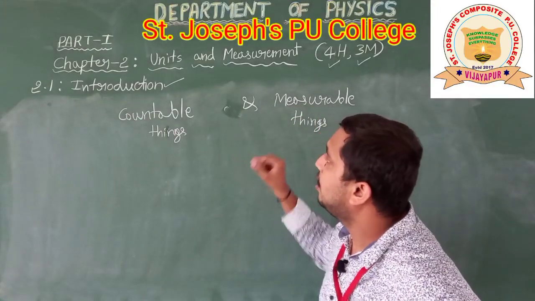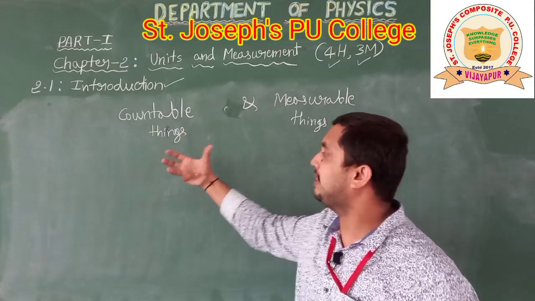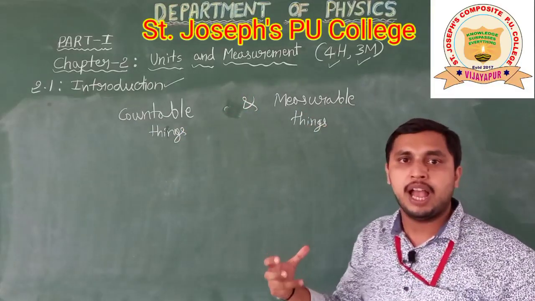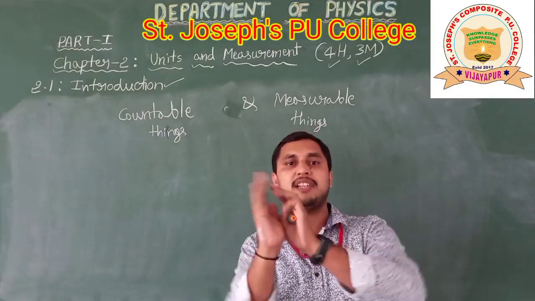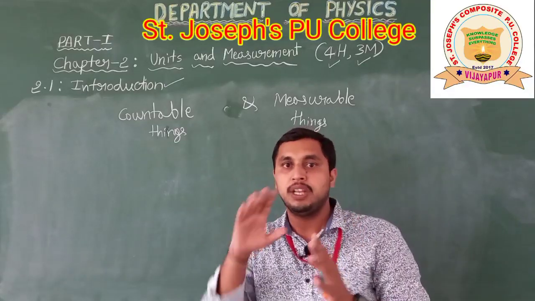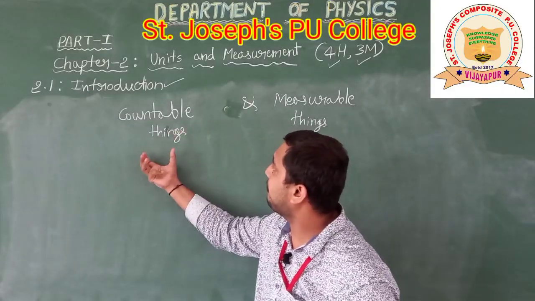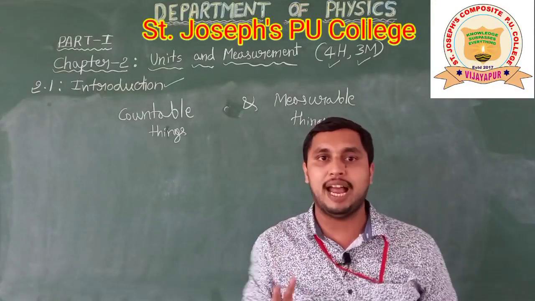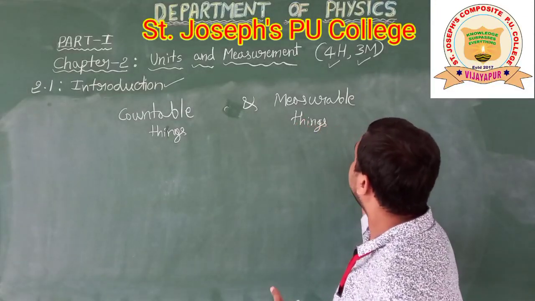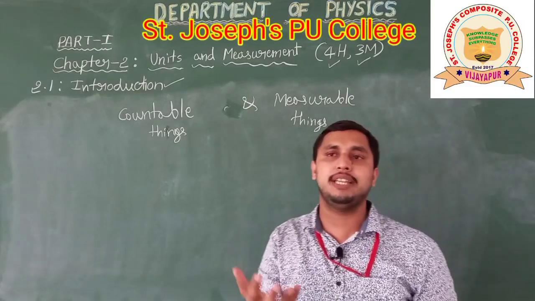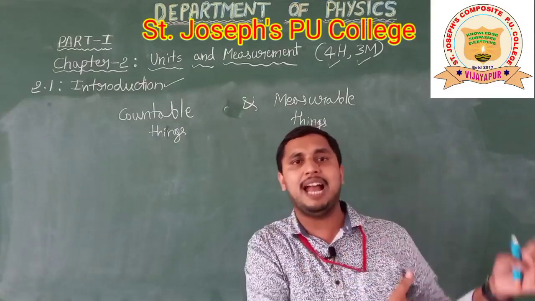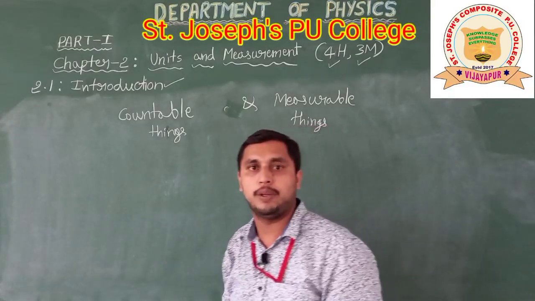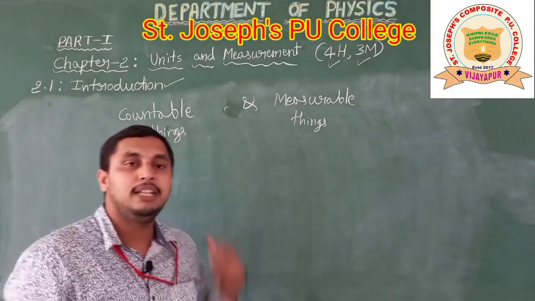So now we will see the countable things and measurable things. I hope you keep it in your mind. These are two different ways. One is countable things, so we can count it, but we can't measure that. And measurable things means we have to express that in terms of its units and all. So that is measurable things.